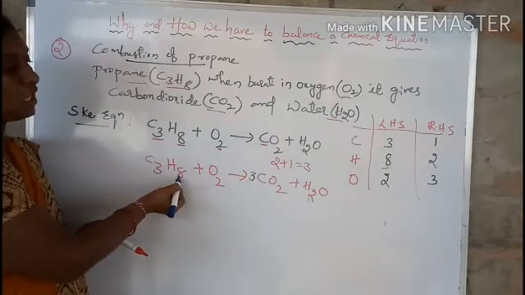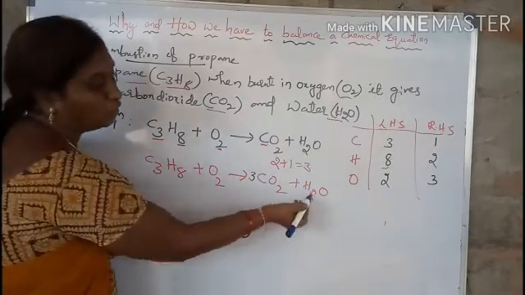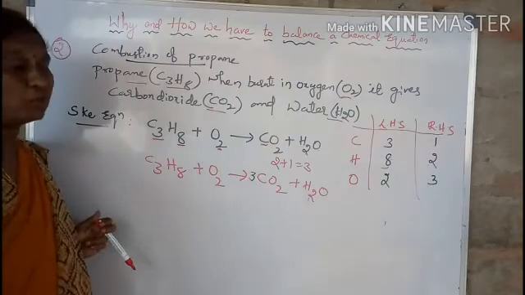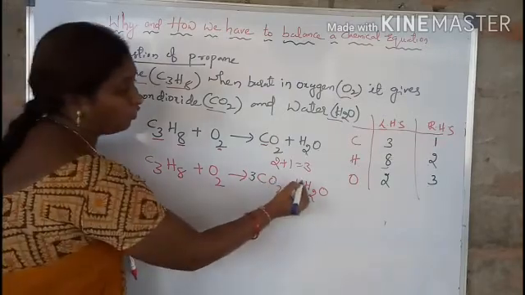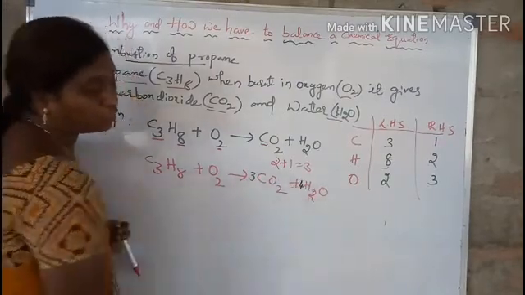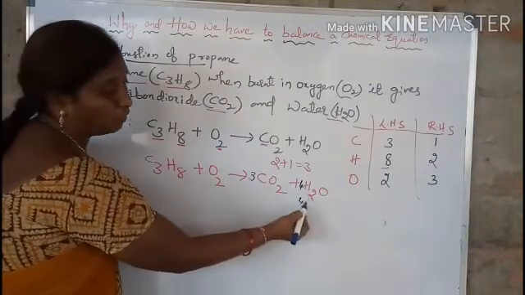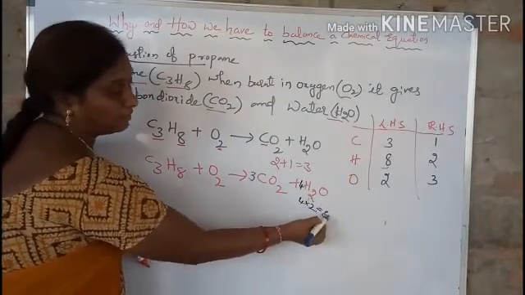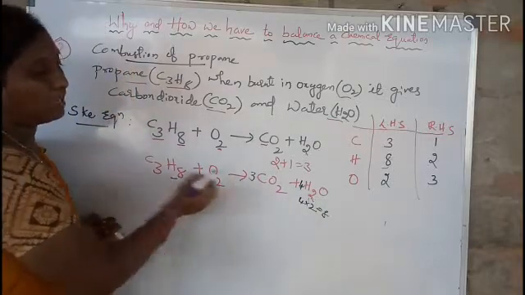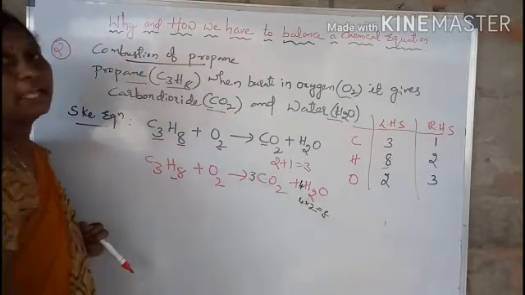So here the hydrogens are 8 and here the hydrogens are 2. So in order to balance the hydrogens, we have to keep 4 in the coefficient place before the H2O in the product side. So now it becomes 4 into 2, 8. So in the reactant side 8 hydrogens, in the product side also 8 hydrogens.